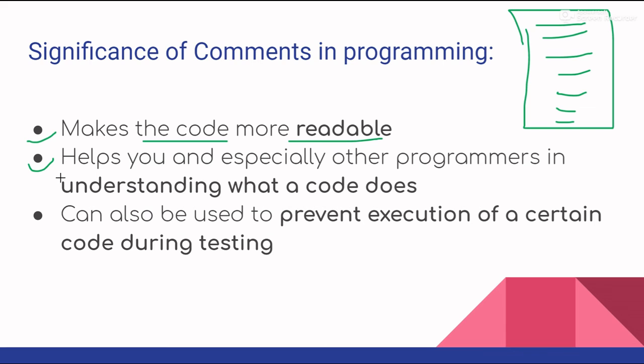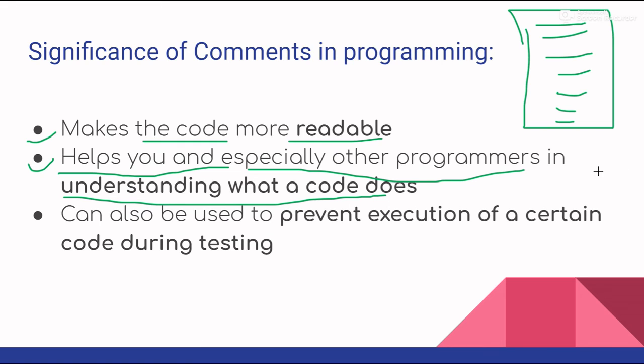Now the second point: it helps you, and especially other programmers, in understanding what a code does. I have already explained this. Whenever we write thousands or 2000 lines of code, that is a very big program. It might not be understandable by us if we come back to it a year later, and also for other programmers, it might not be understandable.